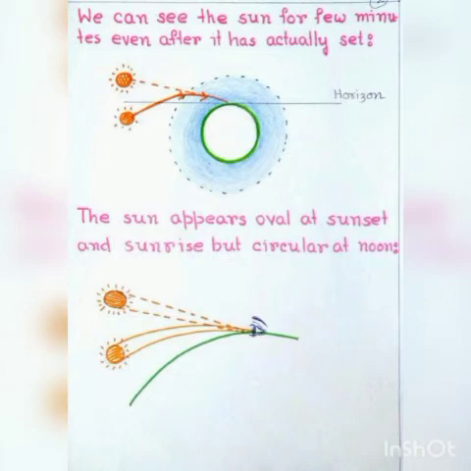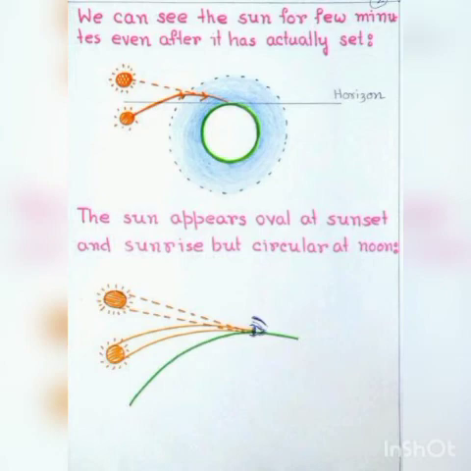And these rays appear to come from the apparent position of the sun, which is above the horizon. Hence, we can see the sun for a few minutes, about 2 minutes, even after it has actually set. Similarly, the sun can be seen about 2 minutes before it actually rises. Thus, we gain about 4 minutes of additional daylight each day.